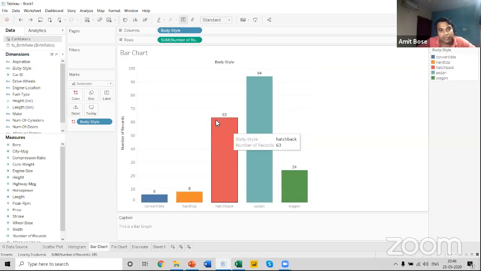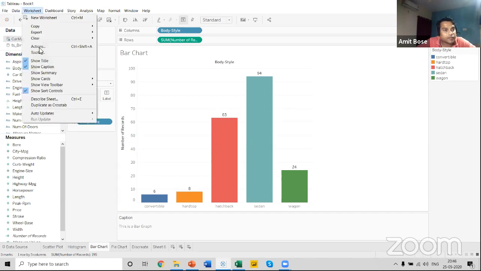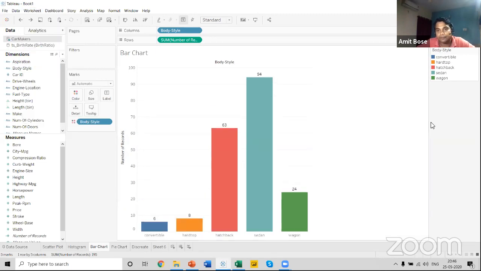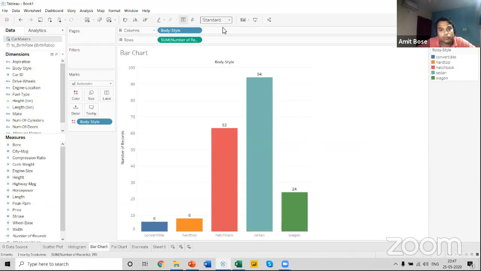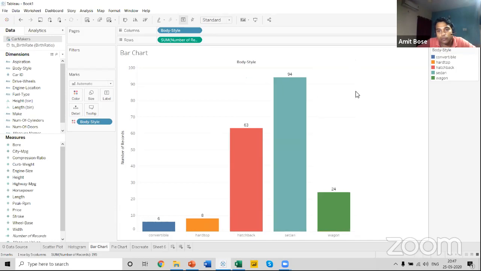let me do one thing. Suppose, let me remove this caption also, then it will be easy for you to understand. Now, suppose this is a bar graph which I have used to show you the number of cars present in terms of body style.